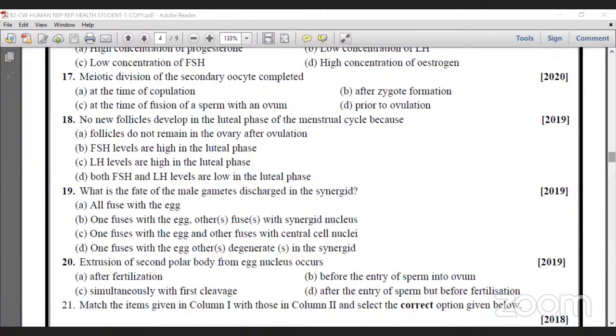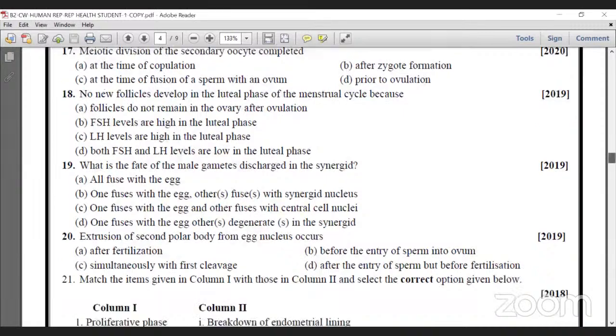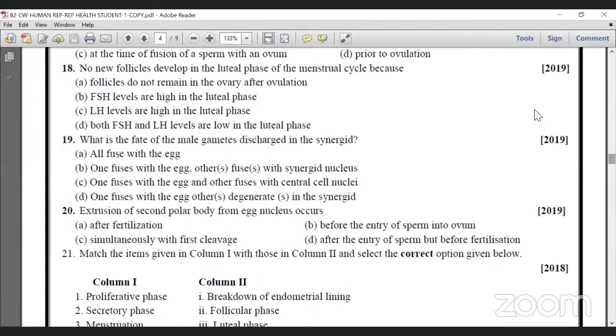Then question number 18. No new follicle develops in the luteal phase of the menstrual cycle because... why? Actually, because FSH and LH levels are low in the luteal phase. But in ovulation, it is high, while in the luteal phase it is decreased.